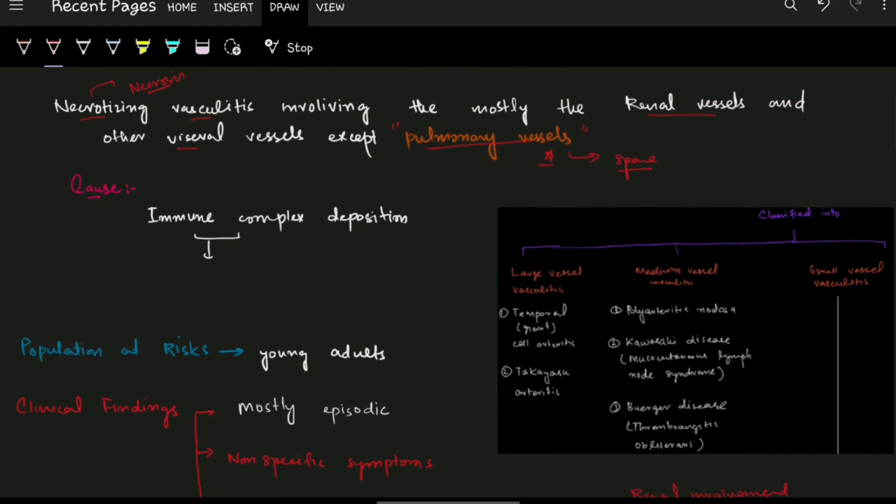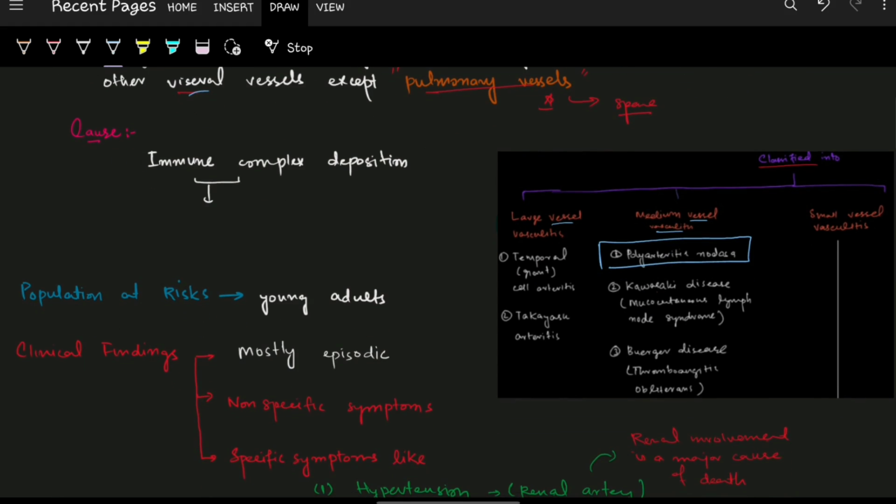Now coming towards its classification, in which group it is classified, whether in the large vessel vasculitis or medium vessel vasculitis. We can see that polyarteritis nodosa belongs to the medium vessel vasculitis. So it mainly involves the arteries which are of medium size, for example the renal arteries and most of the arteries which जो विसरा को सप्लाई करते हैं.